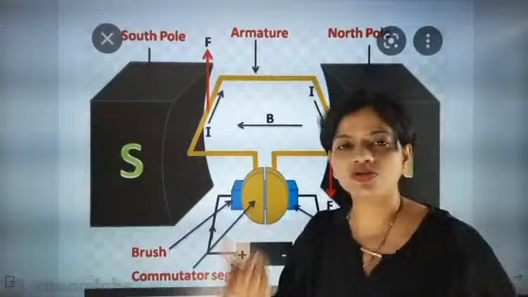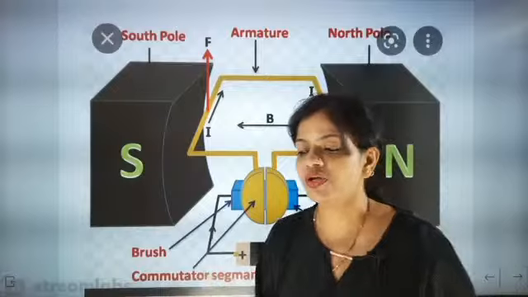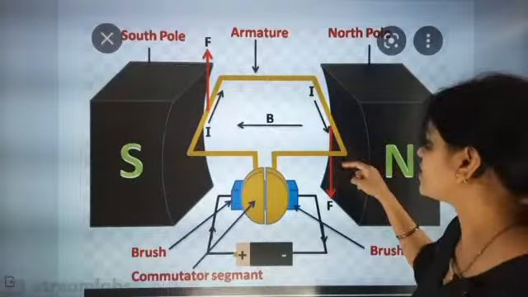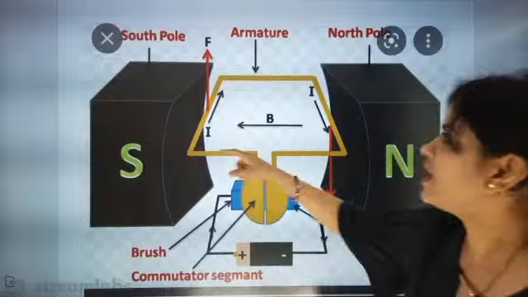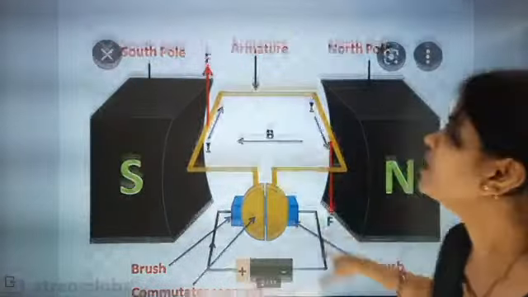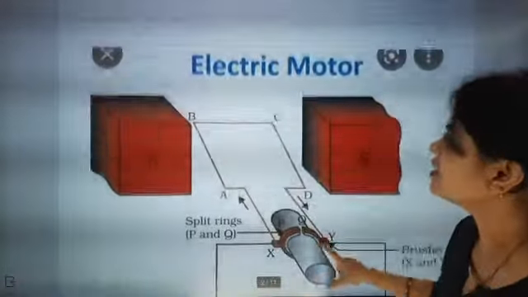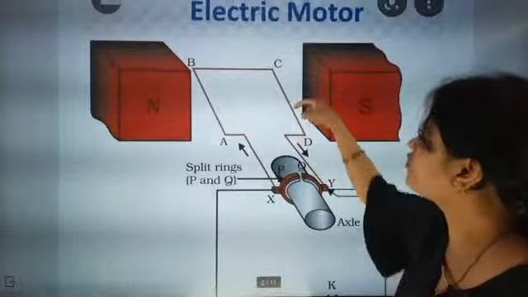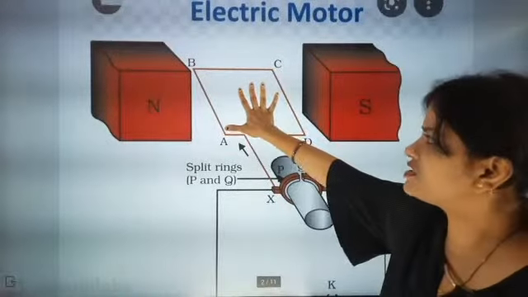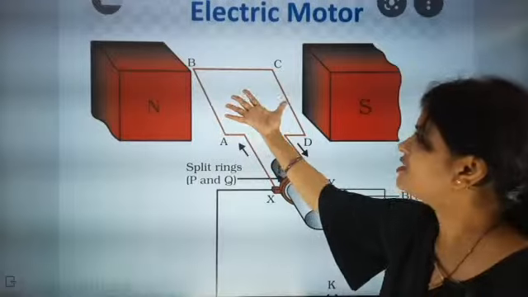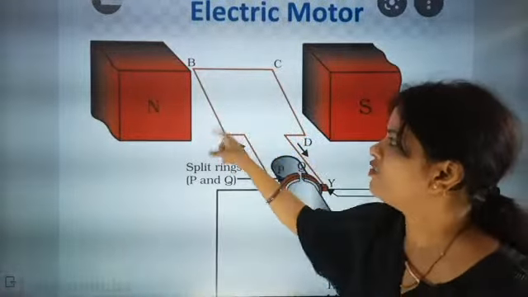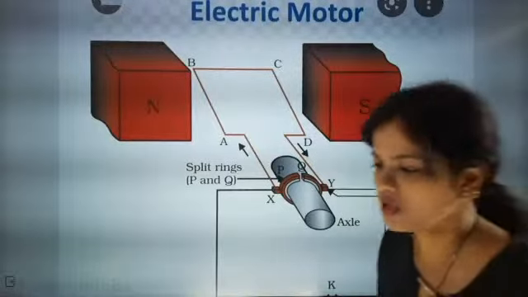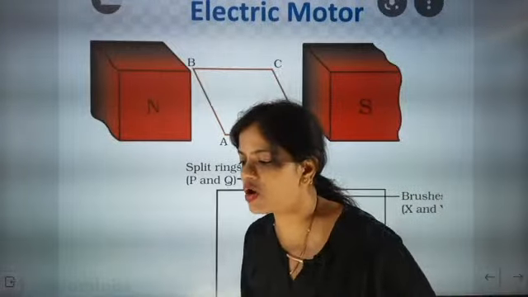So that's why I got the reverse picture, so that you can understand that wherever the north pole is, the force is coming down, and at the south pole the force is coming up. Here also we learned that the north pole was there, so force was down, and at the south pole force was up. So when this ring rotates like this, for the CD side the force will go downward, and for the AB side the force will go up.